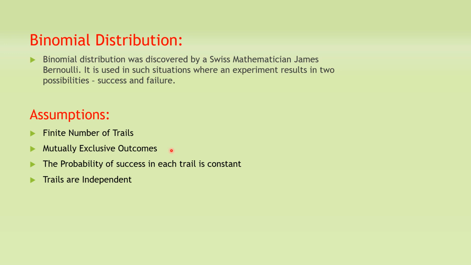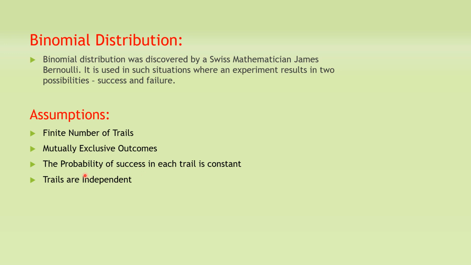Whatever experiment you are doing, the outcomes of that experiment will be mutually exclusive. Now, what is mutually exclusive? Mutually exclusive means those events which cannot happen simultaneously in a single trial. Mutually exclusive events are those where the happening of an event eliminates or reduces the possibility of the happening of the other event. Those events are called mutually exclusive events. So here the outcomes of the experiment or trial will be mutually exclusive.